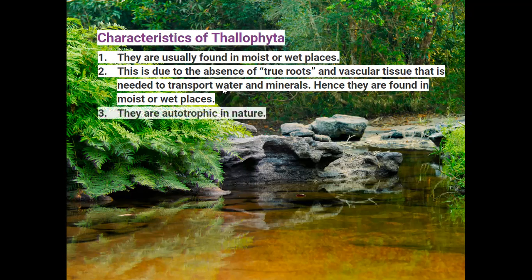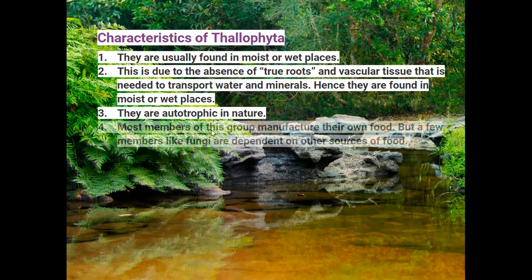The next point about Thallophyta: they are autotrophic in nature. Autotrophic means they can prepare their own food by photosynthesis.